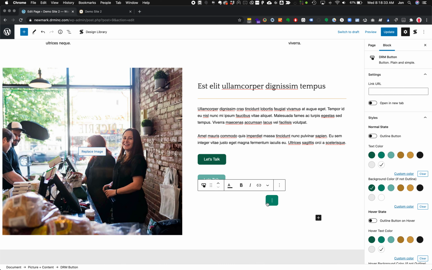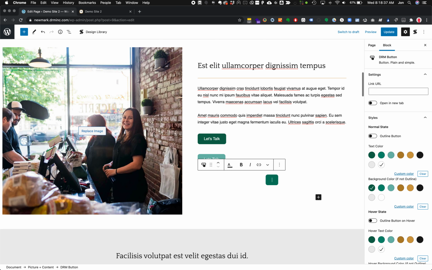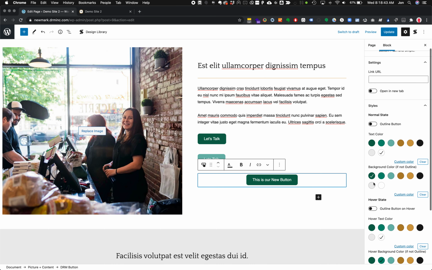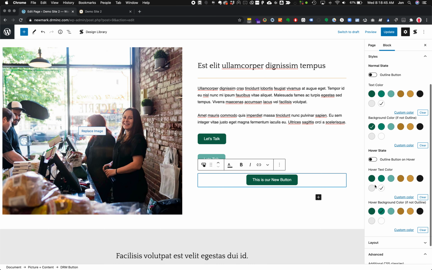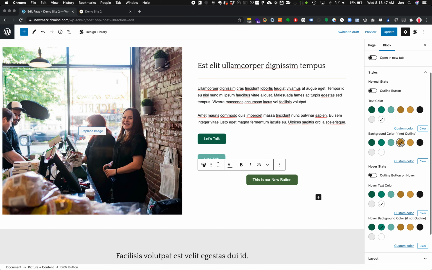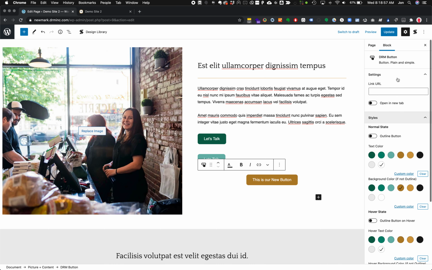We'll see that now it's expecting me to type in some text here. So let's say this is our new button, and we've got that text there. We've got some reasonable defaults that match our color scheme already set. We've seen that we can do some overrides, so maybe we have the dark color by default and the slightly lighter version for the hover, and then we want to link it.